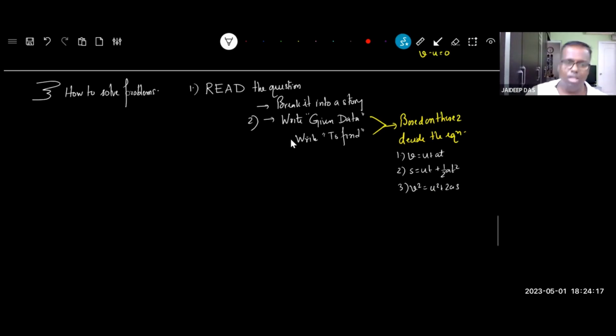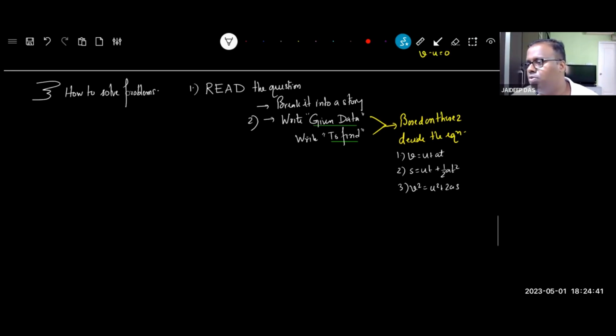Out of these 3, which equation will be applicable for you? Either all 3 equations may be applicable, or 2, or 1. But since you are all kiddos, right now only 1 equation will be applicable. Later on, in tougher problems, 2 equations may be applicable. So based on given data and what is to be found, you will decide what is to be done.